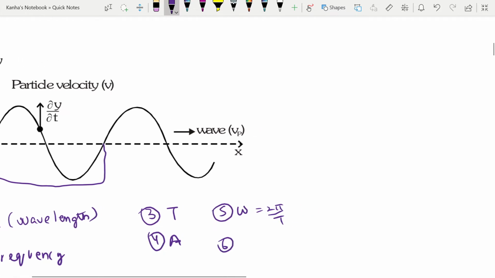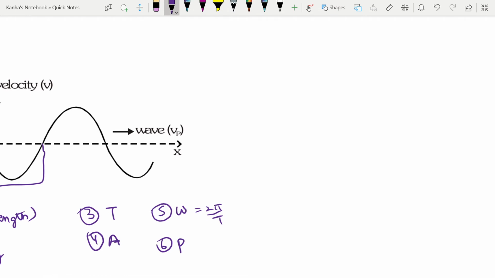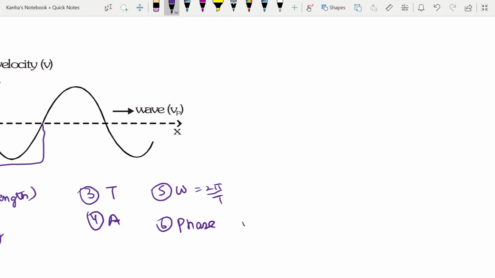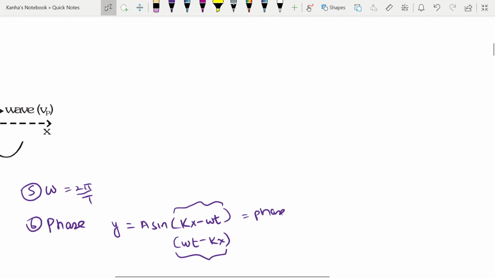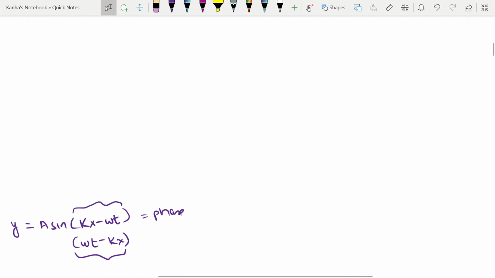Next, what is the phase? A phase is a quantity which contains all information related to any vibrating particle in a wave. For any equation that will be given to you in the form y is equal to a sine (kx minus omega t) or a sine (omega t minus kx), in both cases whatever is inside the bracket is your phase. Do take this down because you will be given waves of this form.